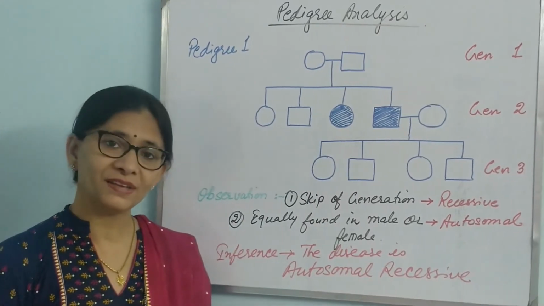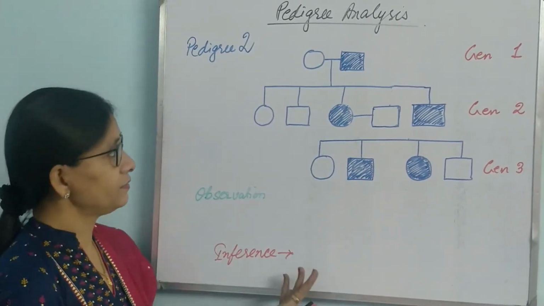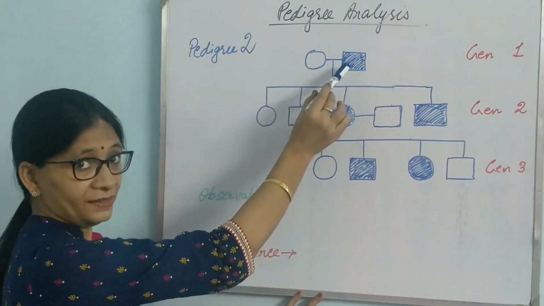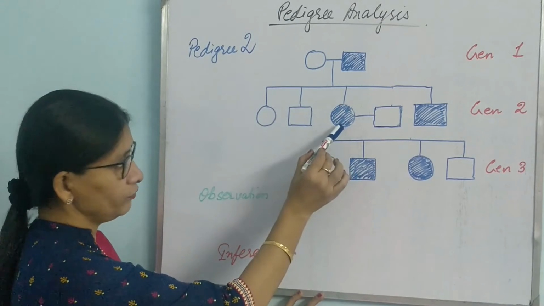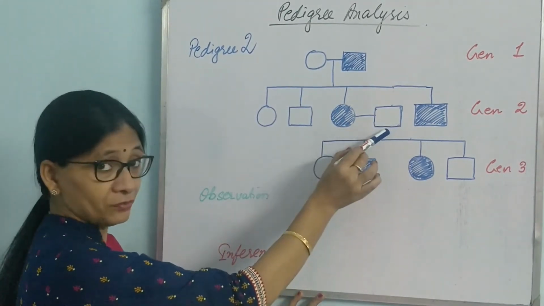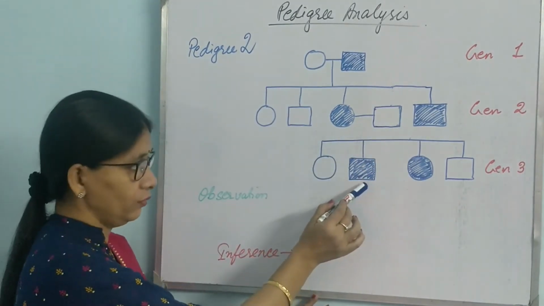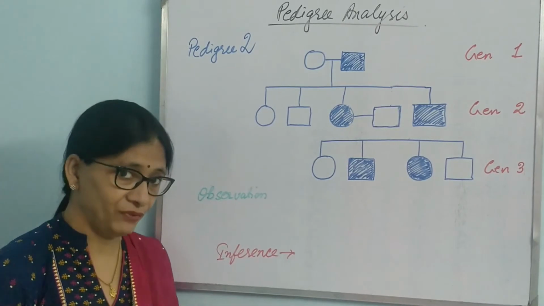Let us proceed to the second one. Second pedigree. Here, let us observe it first. Father is affected, then one of the daughter and son is affected. The affected daughter is married to a normal man, and among their children, one boy and one girl are affected.